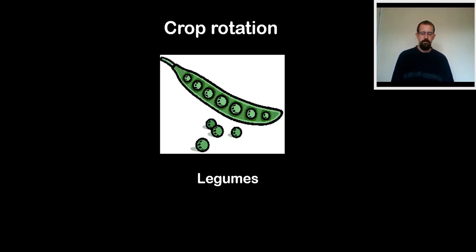Now, the reason why we do this is that different families of plants have different pests, so the next year's crops are less likely to suffer from the pests of the previous plants.